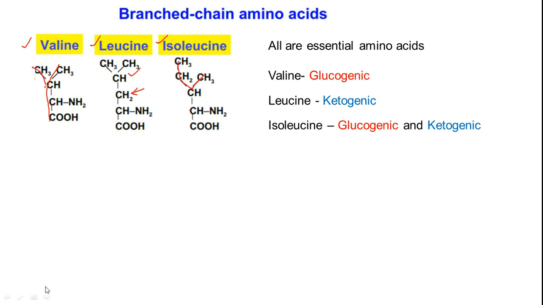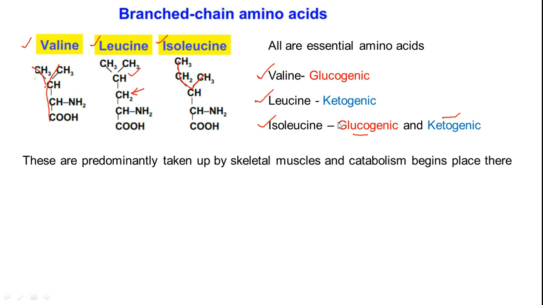Among these three, valine is purely glucogenic, leucine is purely ketogenic, whereas isoleucine gives inputs both for glucose biosynthesis as well as ketone body biosynthesis, so we call it both glucogenic and ketogenic. The metabolism takes place predominantly in skeletal muscles, because catabolism is initiated in skeletal muscles.